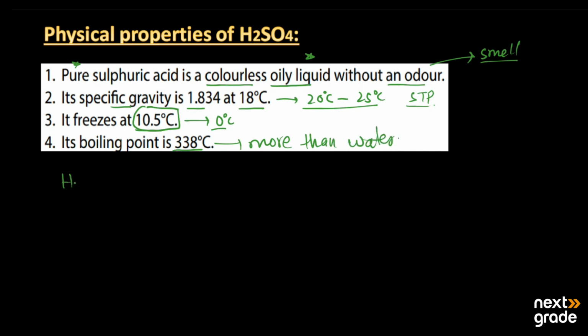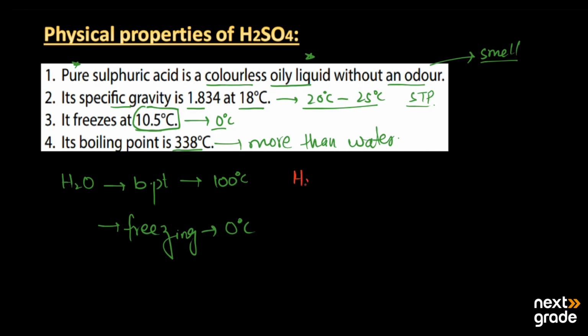The boiling point of water is 100 degrees Celsius and its freezing point is 0 degrees Celsius. But sulfuric acid, H2SO4, boils at 338 degrees Celsius and freezes at 10.5 degrees Celsius.